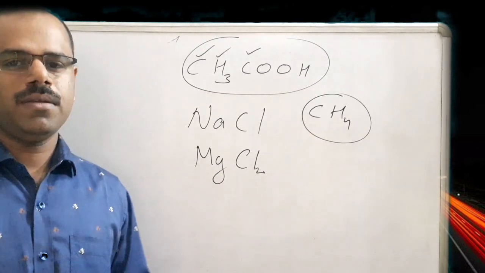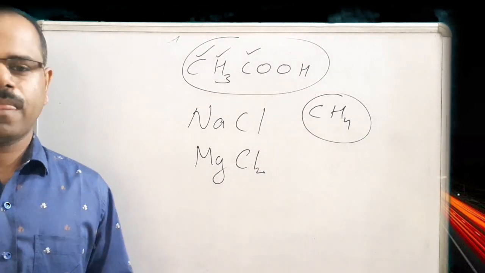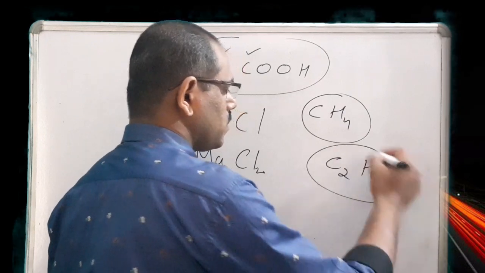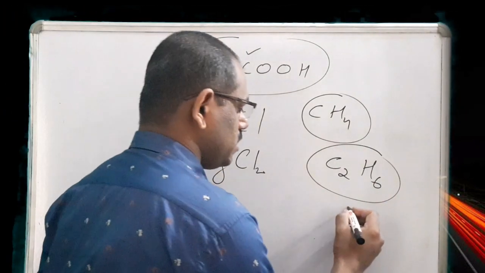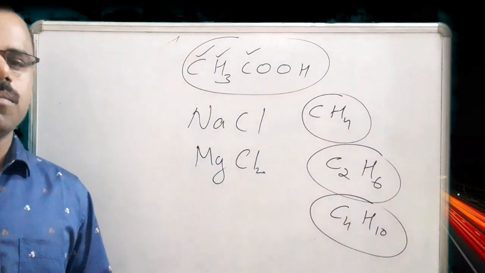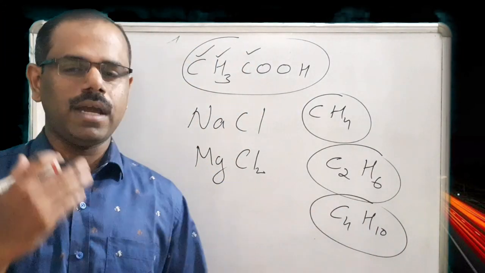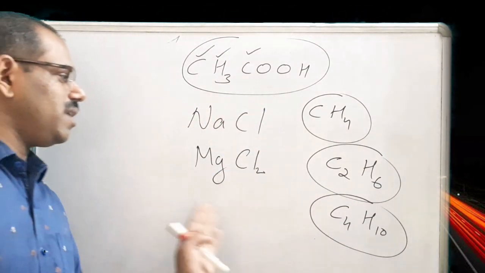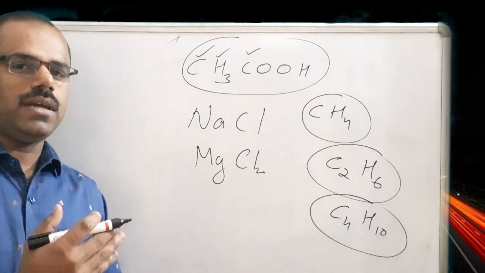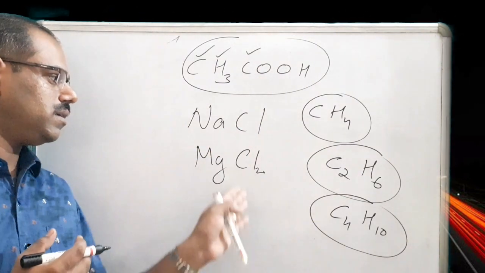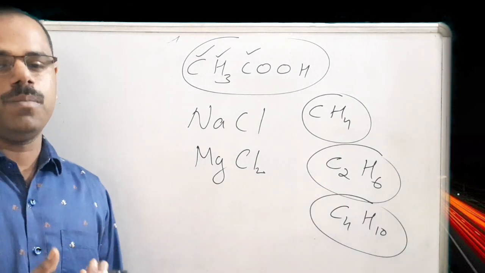Or consider ethane, C2H6, or butane, C4H10. These are organic compounds where you can find the combination of hydrogen and carbon. While hydrogen or carbon are not at all necessary in inorganic compounds.